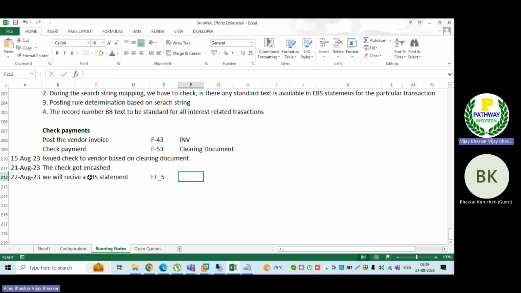During this process, as soon as the check is encashed, the encashment date should be updated either manually or by the system. If it is manual, it is not possible because I have issued 100 checks. It is not possible to update that encashment date each time. So if I want the system to update it, first of all I want to identify the vendor line item, I mean the vendor clearing document.